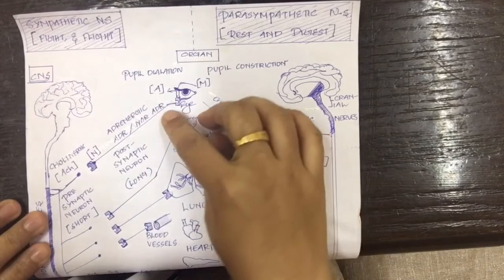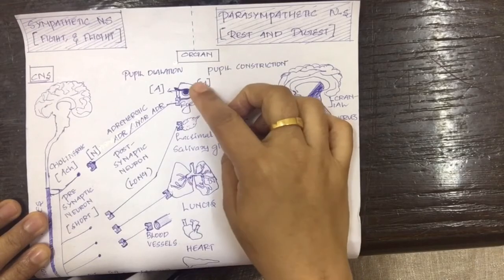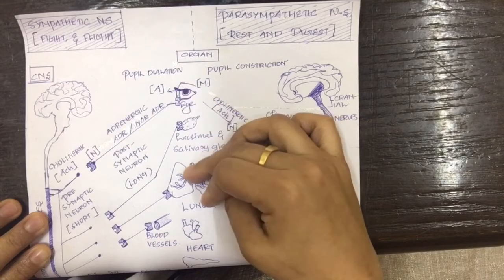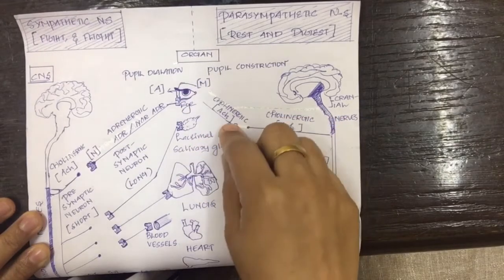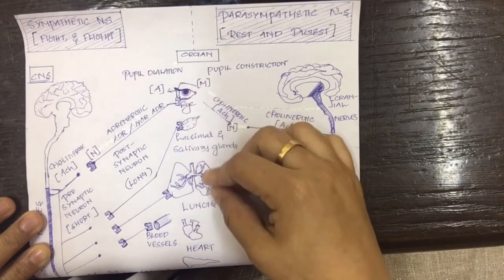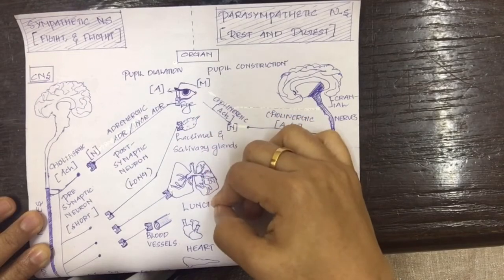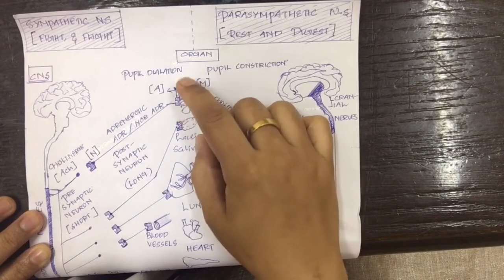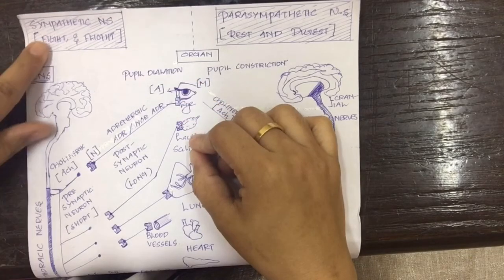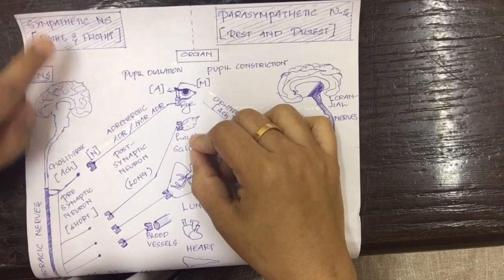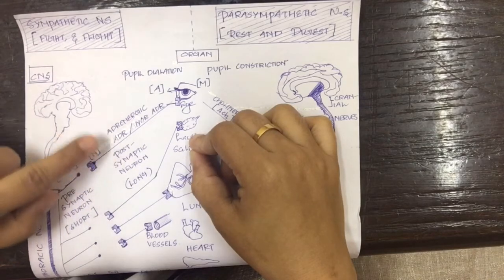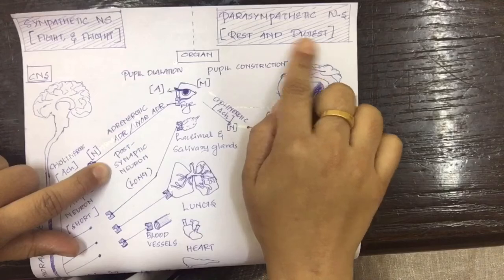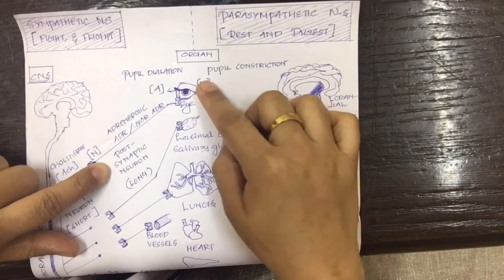When adrenaline or noradrenaline binds to our peripheral organs, it results in stimulatory action on our organs. And when acetylcholine binds to the receptor on our organs, it results in inhibitory action on our organs. Or we can also say that our organs, when innervated by the sympathetic nervous system, have excitatory actions, and the organs, when innervated by the parasympathetic nervous system, have inhibitory actions.